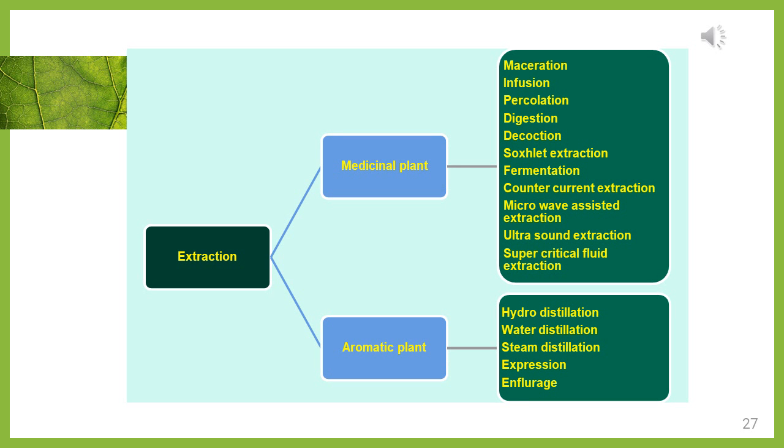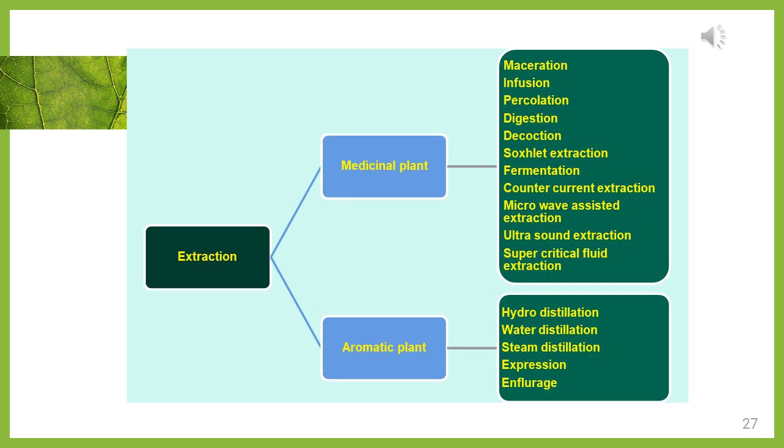You can see here the extraction. If you are going to extract from the medicinal plant, what methods can be followed. Next, if you are going to extract from aromatic plants, see the extraction procedure. From the medicinal plant, either maceration, infusion, percolation, digestion, making decoction, hot continuous extraction, fermentation, counter current extraction, microwave assisted extraction, ultrasound extraction, or supercritical fluid extraction with carbon dioxide, anything can be preferred.